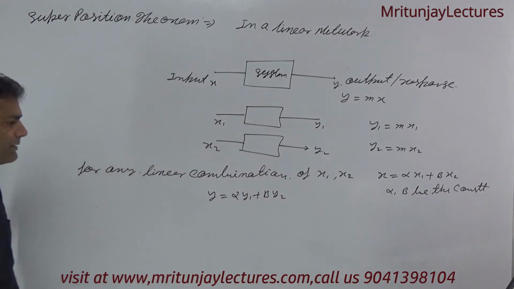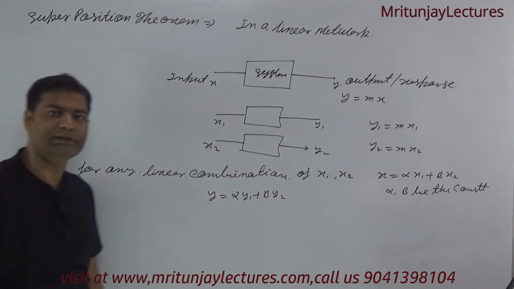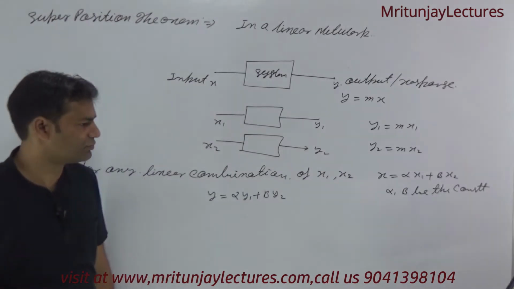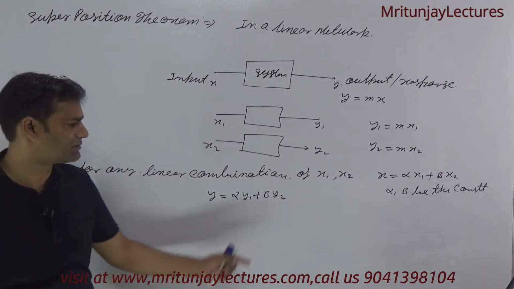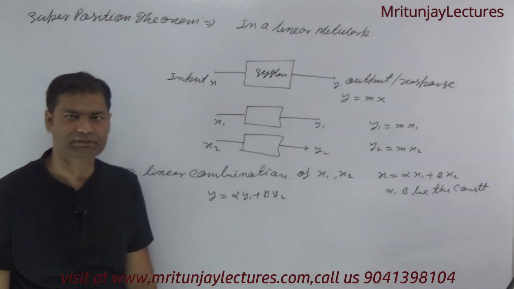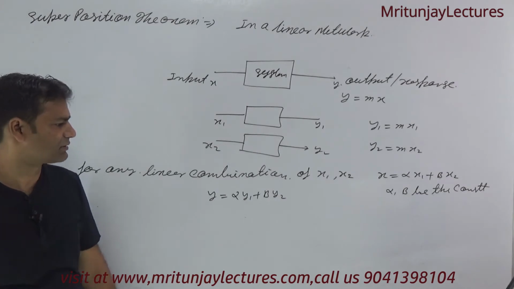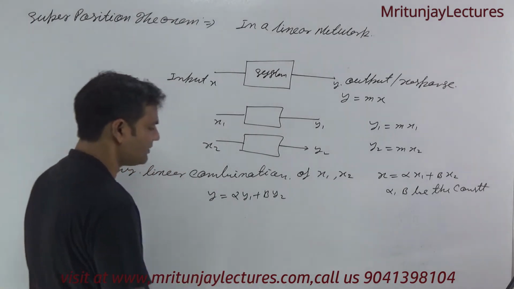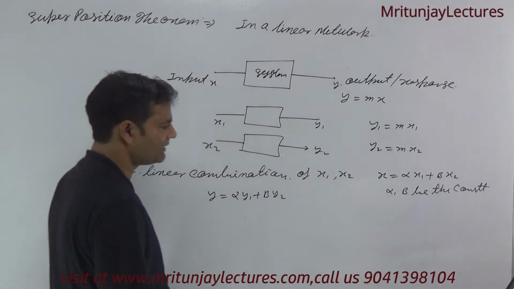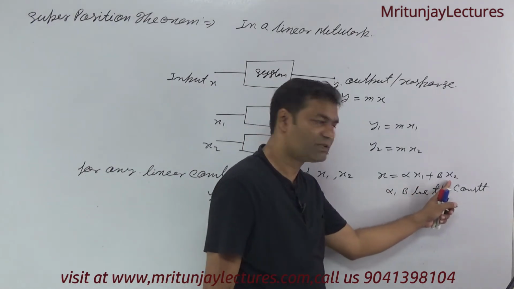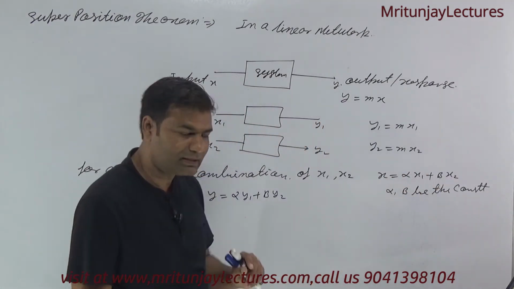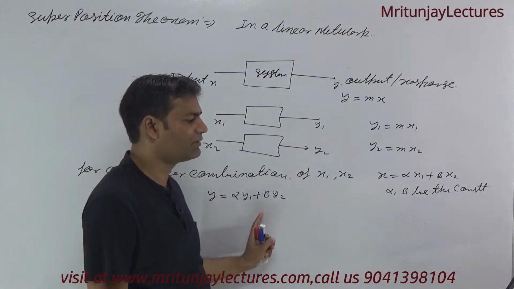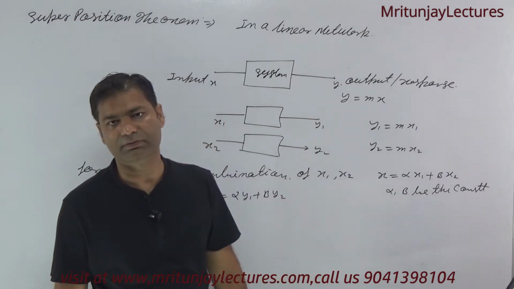Alpha can be 2, 3, 4, 5, and beta can also be 2, 3, 4, 5, 6; these are constants. So if x equals alpha x1 plus beta x2, then y must be alpha y1 plus beta y2.